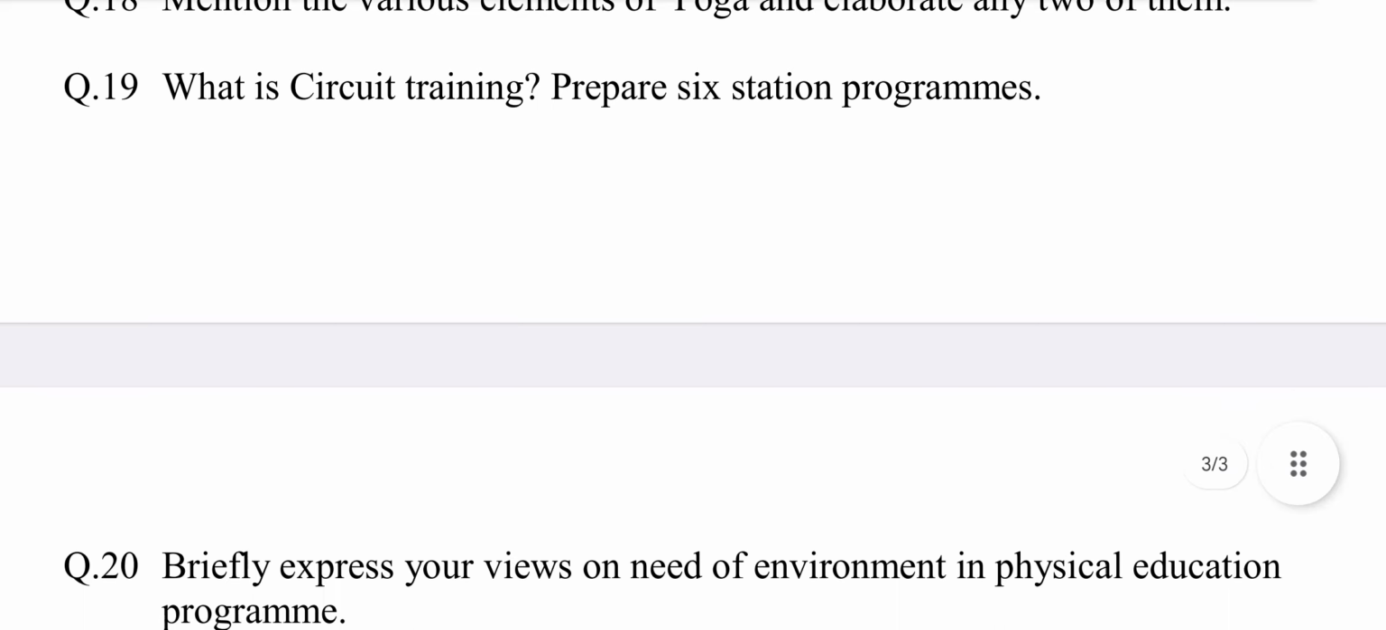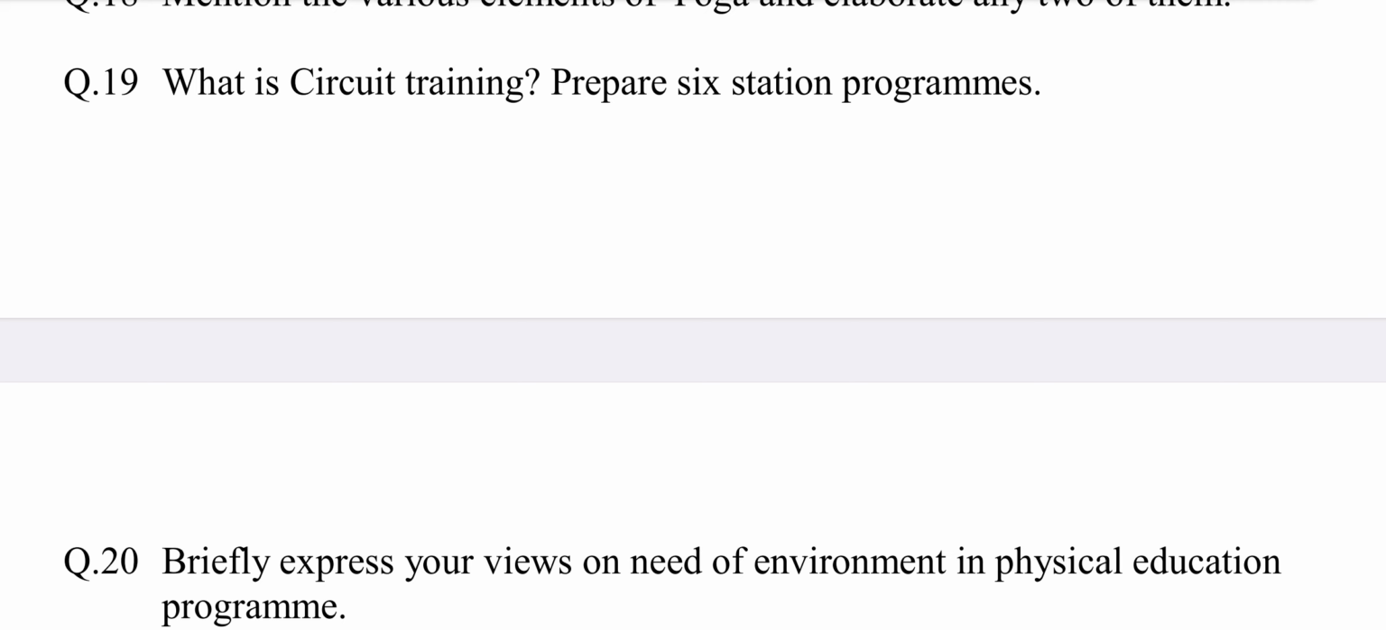Question number 19. What is circuit training? Prepare 6 station programs. This question is chosen from chapter number 2, Training Methods. The answer may be: Introduction of training method. It is the combination of 6 or more exercises performed with short rest periods between them for either a set number of repetitions or a prescribed amount of time.